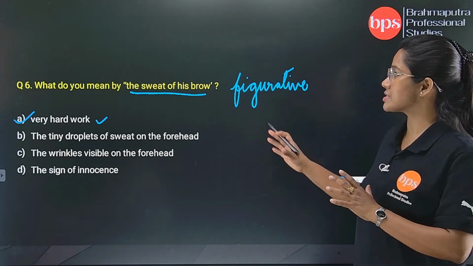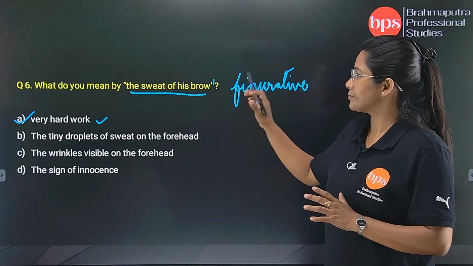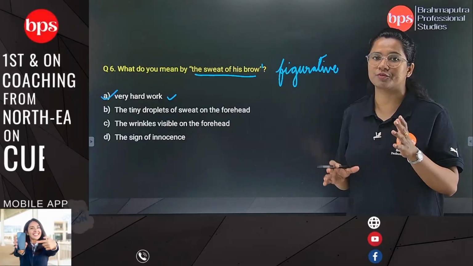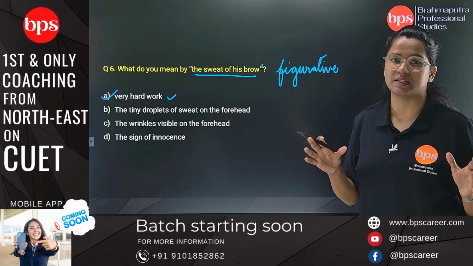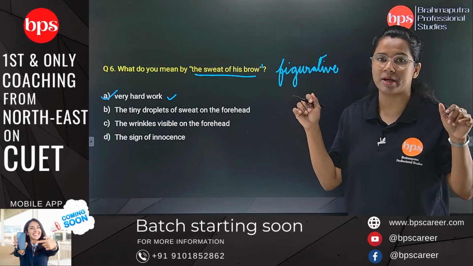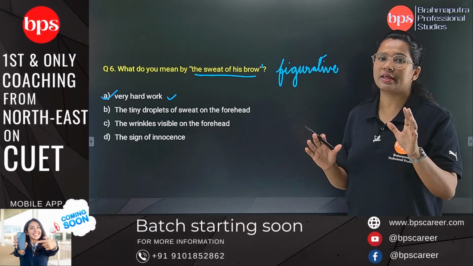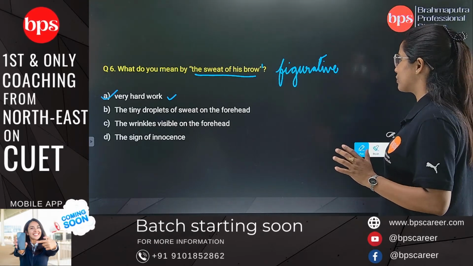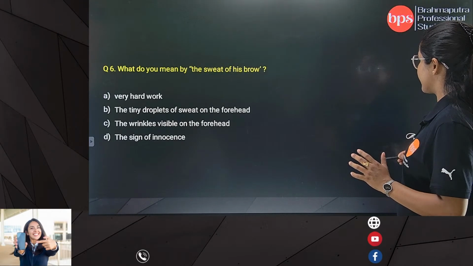And here because it is given within quotation, we will understand that this is some kind of a proverb or phrase or idiom. So whenever the question is coming within inverted commas, we will try to relate with the figurative meaning, yes. Next we move on to the 7th question.